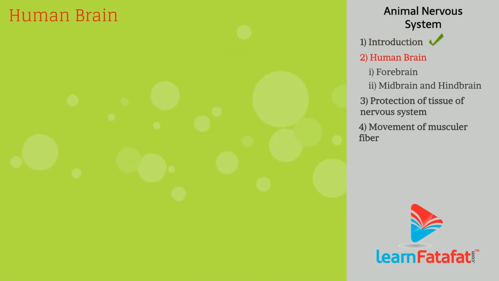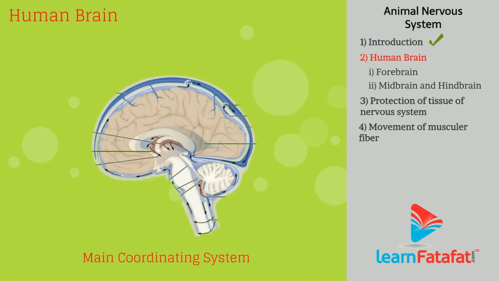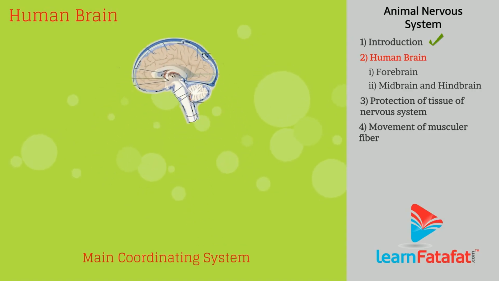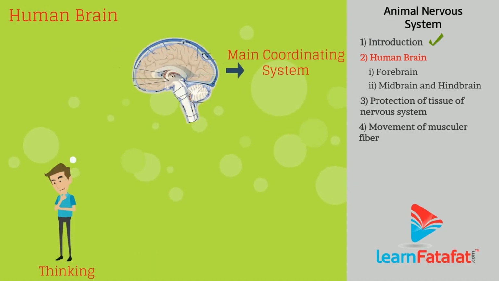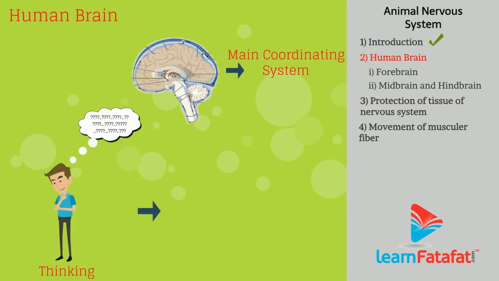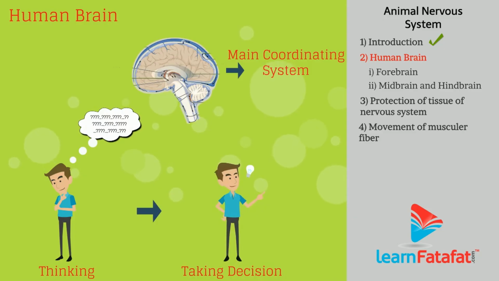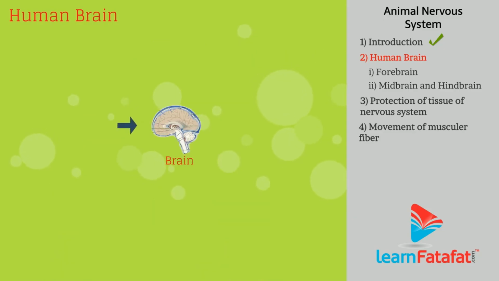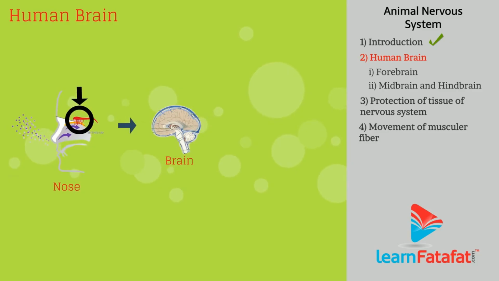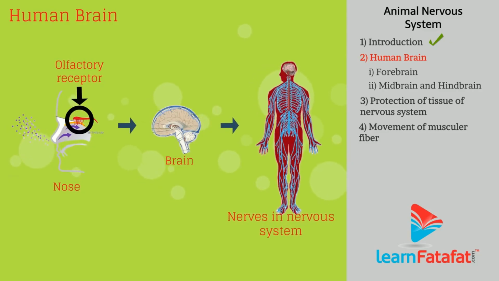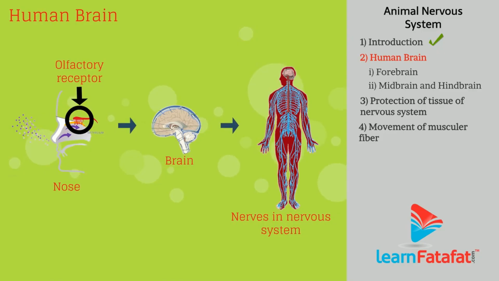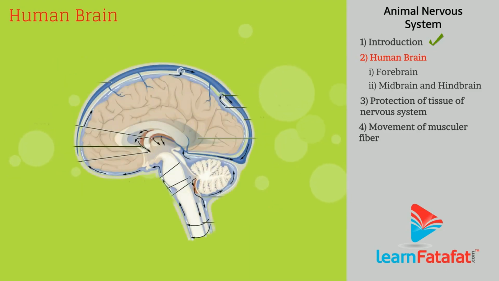Human brain. The brain is the main coordinating center of the body. It allows thinking and taking decisions based on that. The brain obtains information provided by receptors present in sense organs and sends signals to nerves that facilitate muscle movement. The brain has three major regions: forebrain, midbrain, hindbrain.